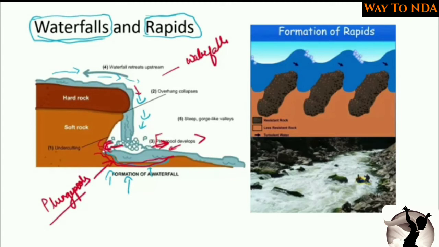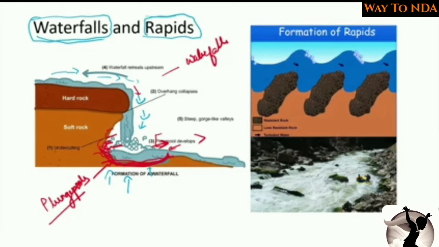Here you can see the plunge pools will be created due to the waterfall. The undercutting will also go on happening, and once it has reached the maximum level, due to the water pressure, it will fall down.